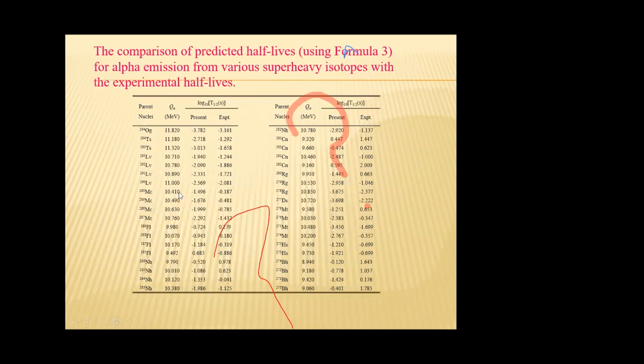So we have extended the Q-value dependent preformation probability to compute the alpha decay half-life of various super heavy elements. Our calculation using Q-value dependent preformation probability is given in the third column, and the experimental data is given in the fourth and last column. When comparing our values with experimental values, we can see a very good match.